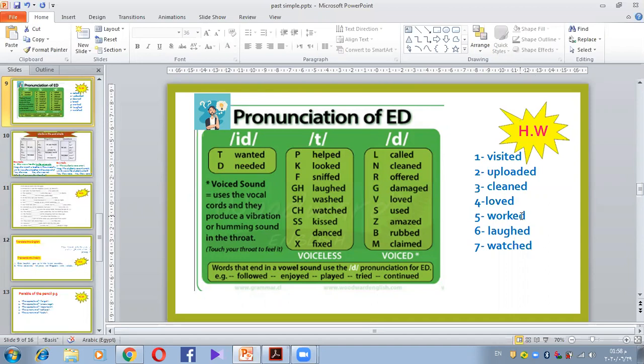احنا أخذنا الرول دي before مع ال es في present simple. فاكرين we were reading it like what, or pronouncing like what. كنا بنعمل pronunciation ازاي؟ الاس دي كنا بننطقها ايه؟ يا اما اس يا اما زي يا اما اي زي. It's the same here. We pronounce the ed. احنا بننطق ال ed as t or as d or as ed or id.